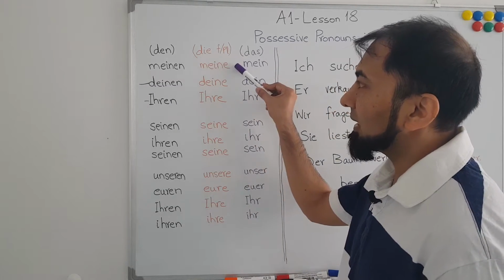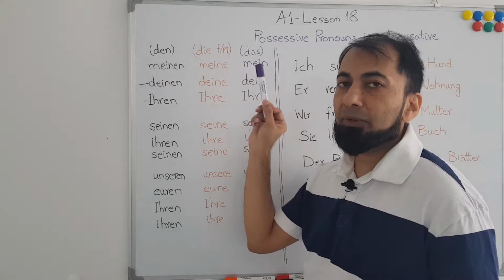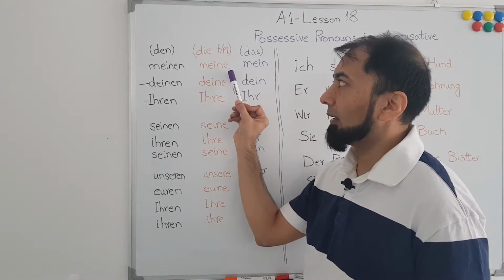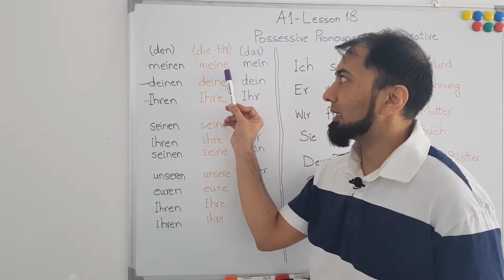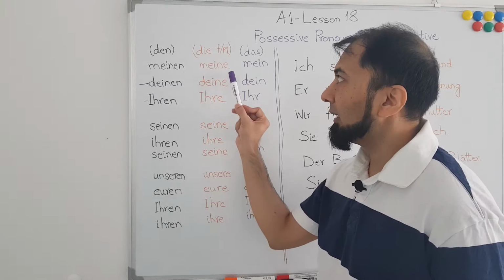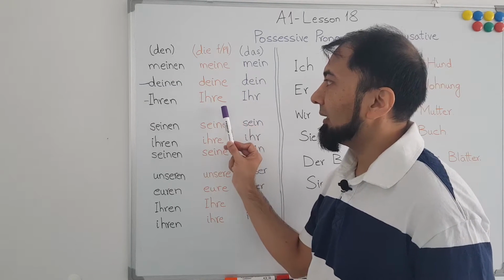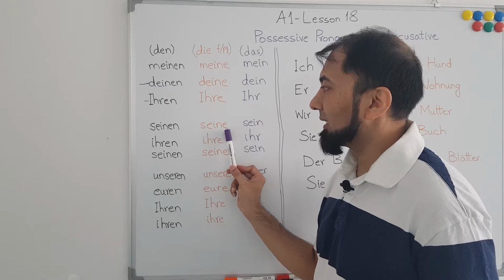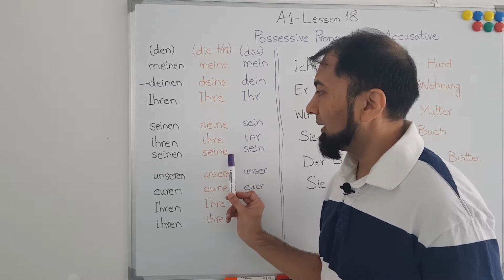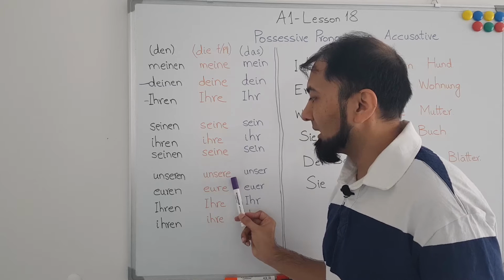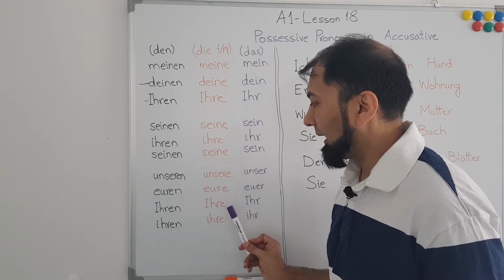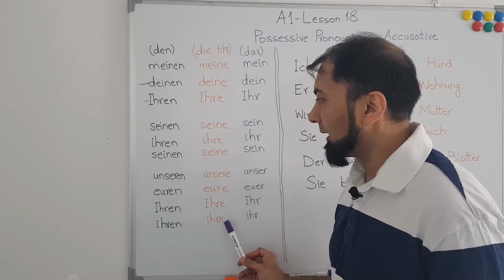And if something you are referring to is being used in accusative case and has a feminine gender, then it will be meine, deine, ihre, seine, ihre, seine, unsere, eure, ihre, ihre.